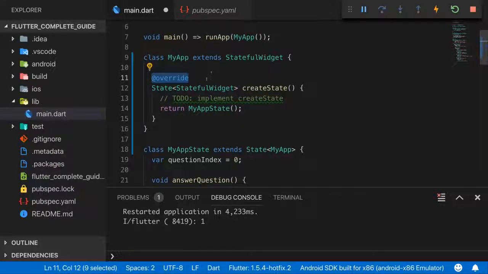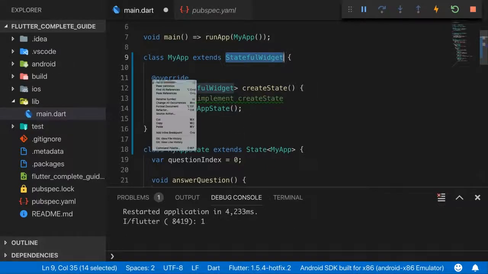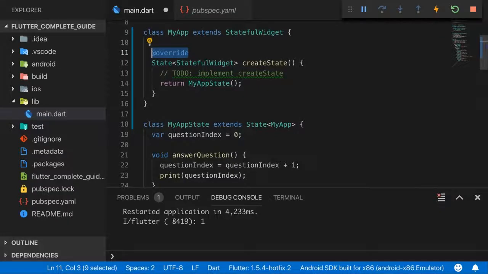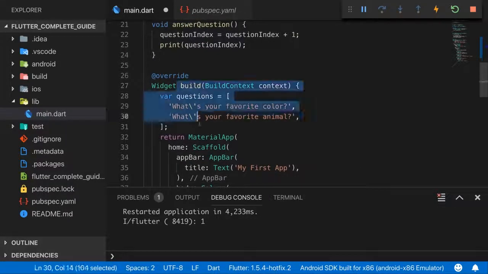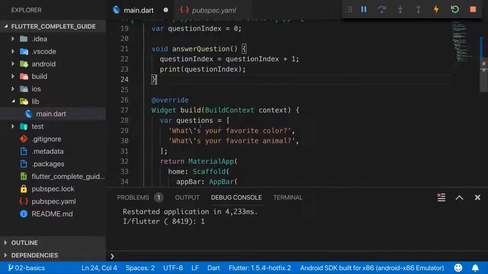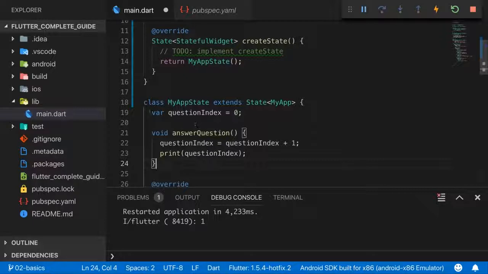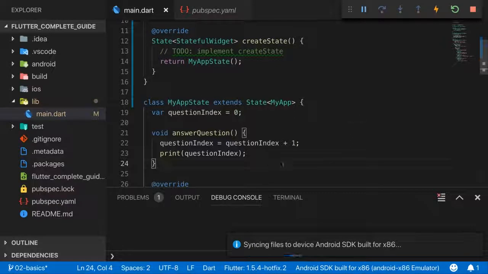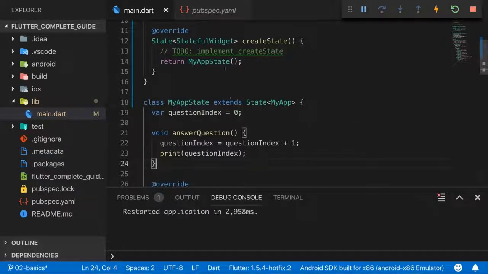Here we also have override again, because createState is a method provided by StatefulWidget. It needs to be overwritten, and again, to be clear that we are doing this deliberately, we add override here. Now we have that connection set up from both sides. And with this change, the build method is now inside the state, not inside the widget, because the state holds the data that is used by the build method. With this changed, and nothing else changed, if we save this and restart our application, because if you do such a transformation, hot reload typically doesn't work, so you need to do a full restart with that green arrow here, or the shortcut which it shows there.